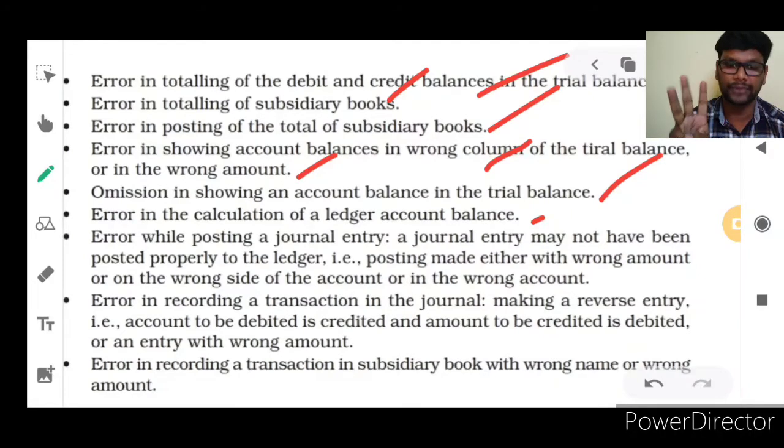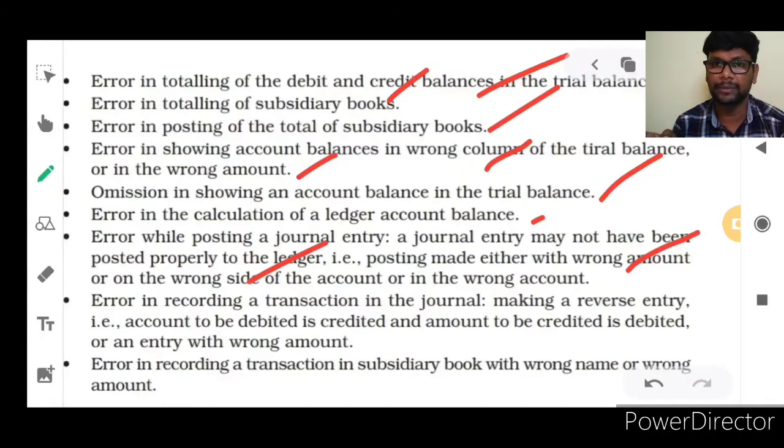Possibilities are three. First one is posting made with wrong amount, so the amount may be entered wrongly. Second one is wrong side. It may be debited or credited. Instead of writing on the debit side, they may record on the credit side. That is wrong side. And the third is wrong account. Wrong account means instead of debiting Rahul's account, they write in Rohit's account. Instead of writing in the debtor's account, they write in the creditor's account.